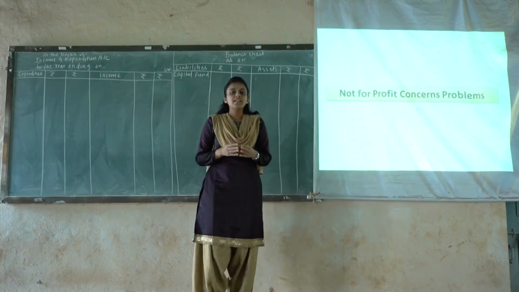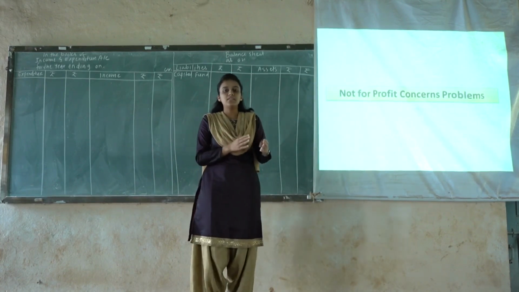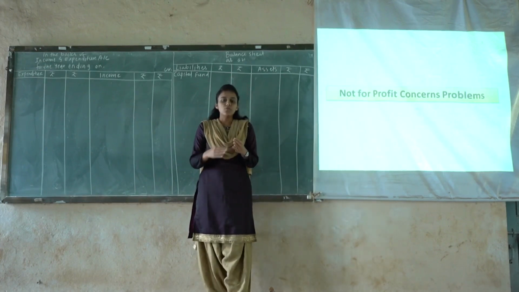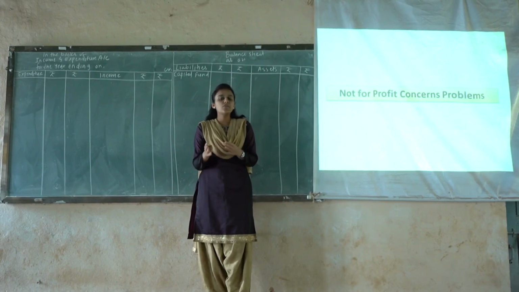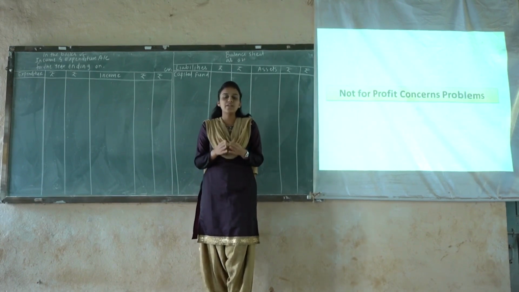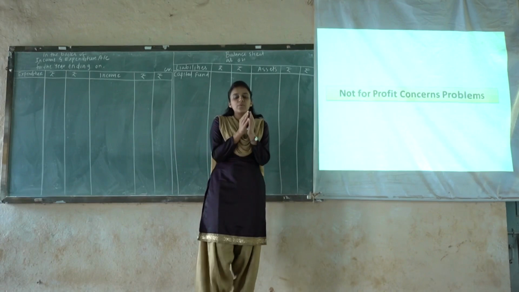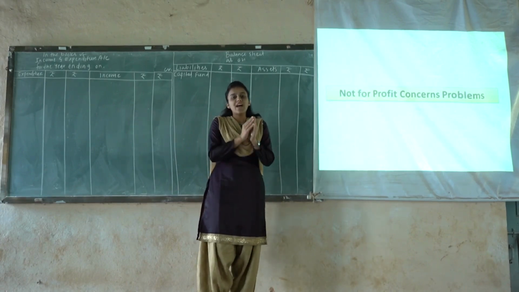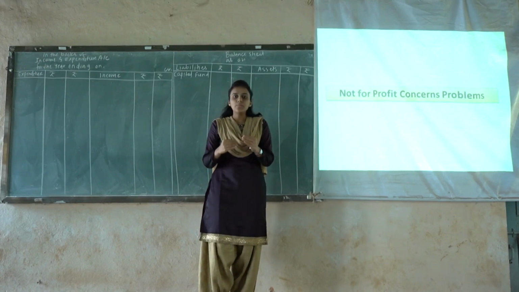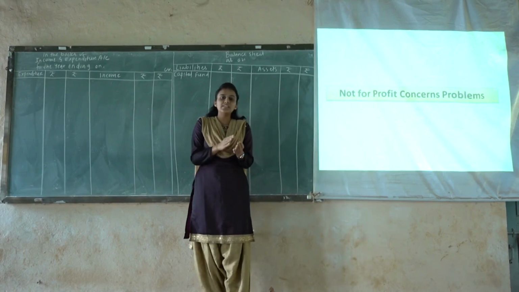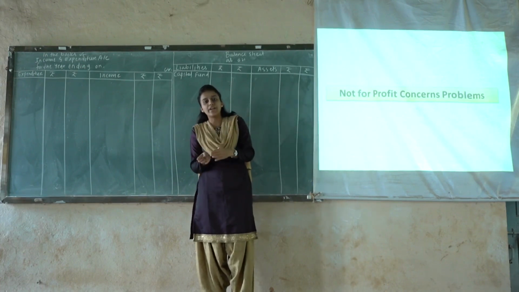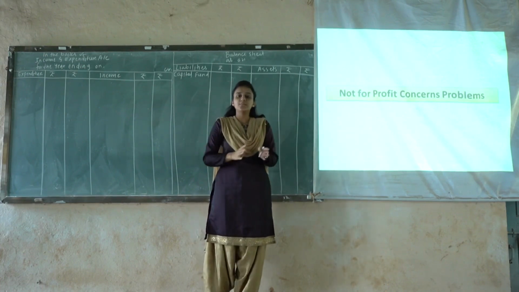As we know, in the standard 11 we have prepared the final account of a sole trading concern, and when preparing the final account of any kind of concern there are some rules. And what are the rules? For the given problem, firstly we have to read the total problem, and after reading, the solving method is to notice and post the information which is given at the last point, and then later on the remaining items should be posted.